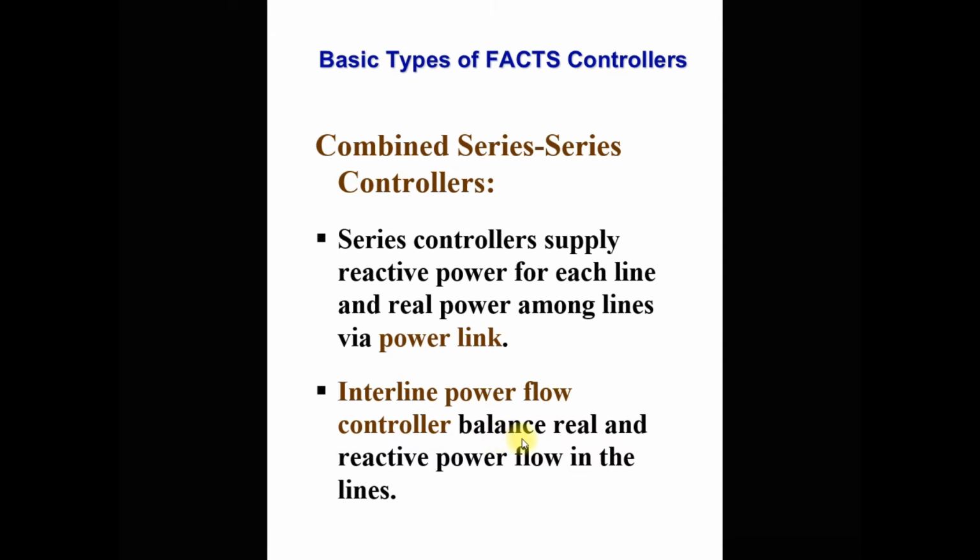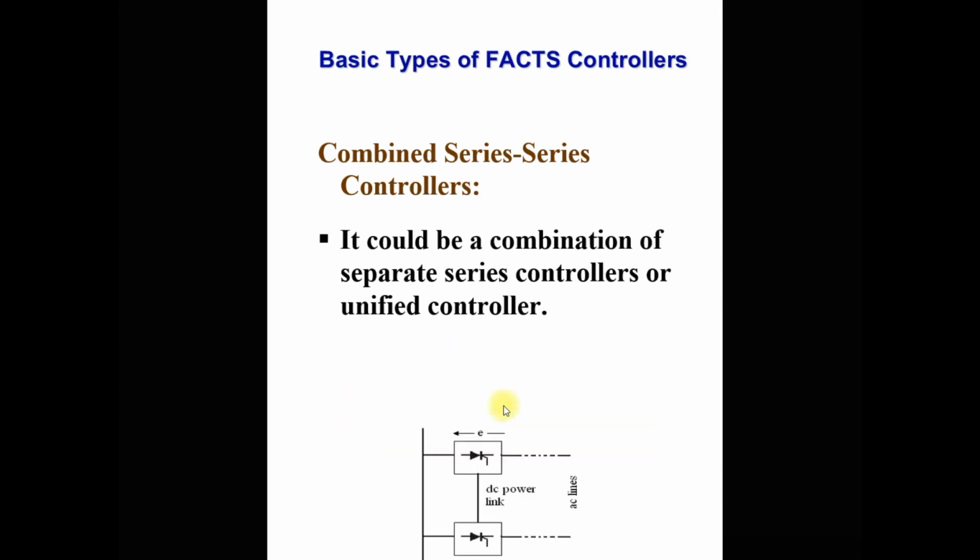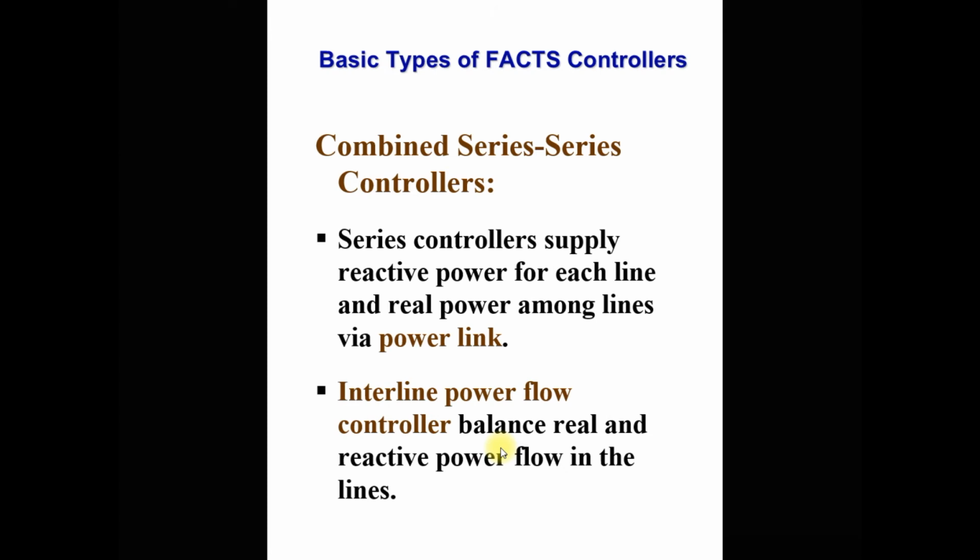The interline power flow controller is used to balance the real and reactive power flow in the lines. It is called the interline power flow controller because here the DC link is connected with both the series controllers. That is used to balance the real and reactive power flow in the line.